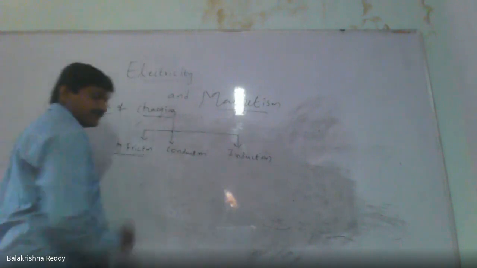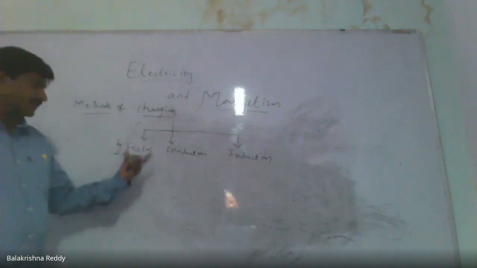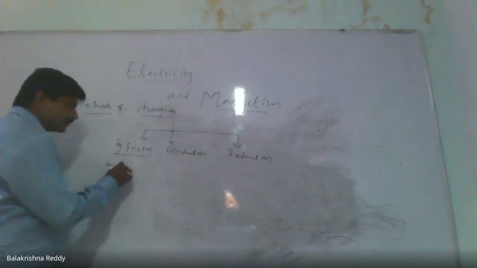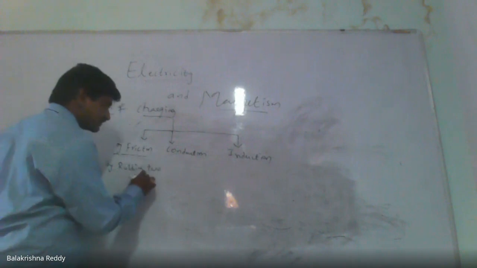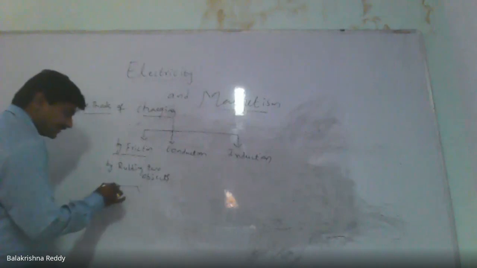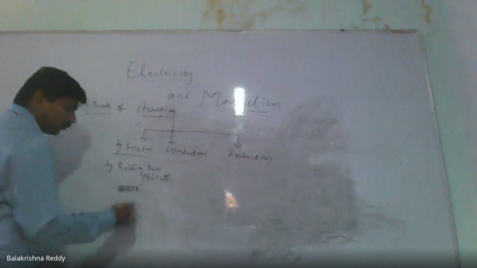How does an object get charged by the friction method? By rubbing two objects. A regular example is a comb.